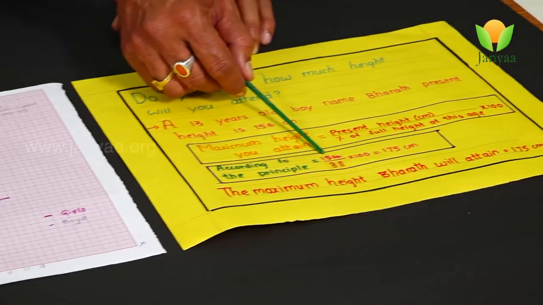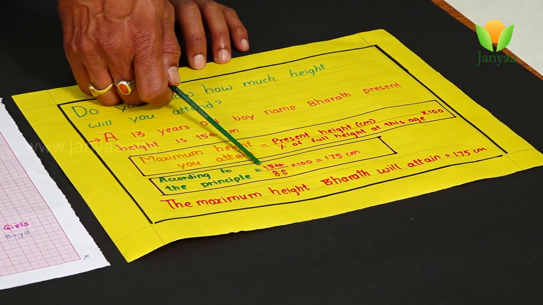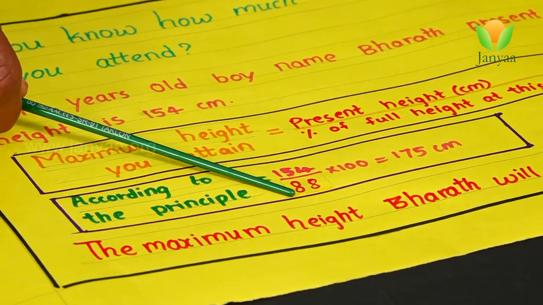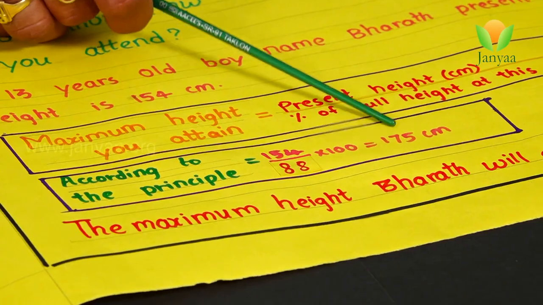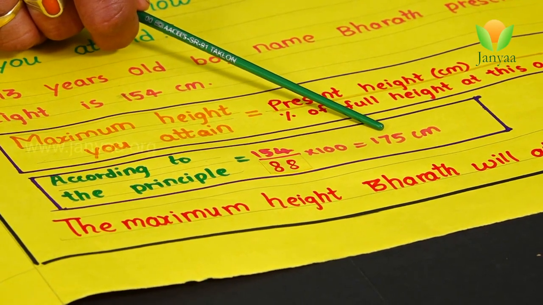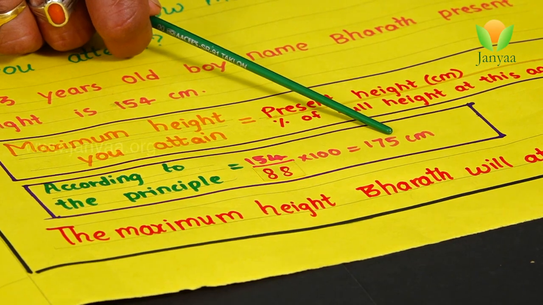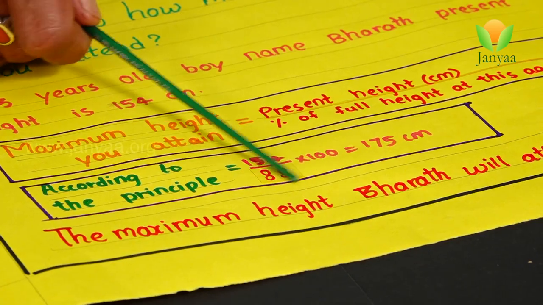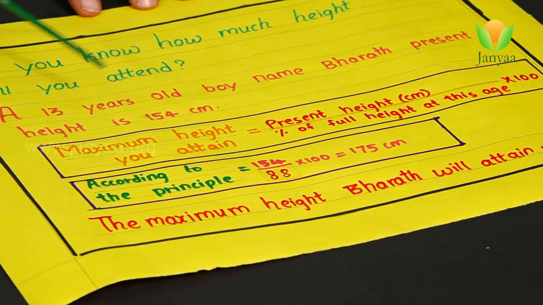Presently Bharat is about 154 centimeters. Next, the percentage of maximum height completed is 88%. Divide by 88 and multiply by 100, then we get the maximum height Bharat will attain. Here, 175 centimeters he will attain. This is the maximum height of Bharat. From this, we come to know the maximum height a person will attain.